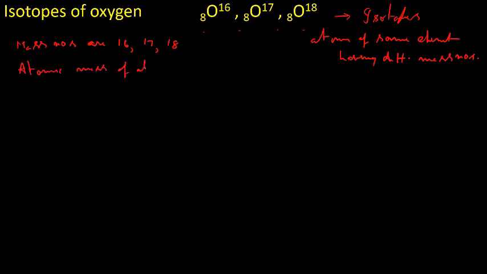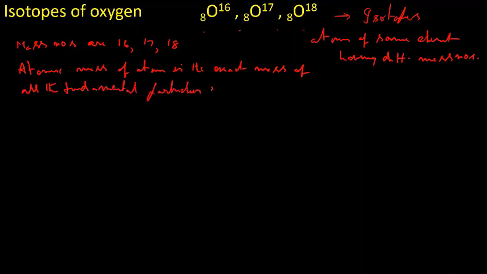The atomic mass of an atom is the exact mass of all the fundamental particles present in it. What are the fundamental particles? Electron, proton and neutron. Okay, the sum of the masses of all these electrons, protons and neutrons present in a single atom is referred to as atomic mass.